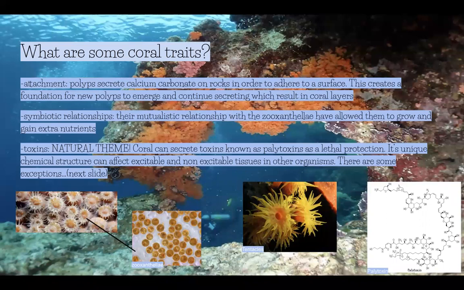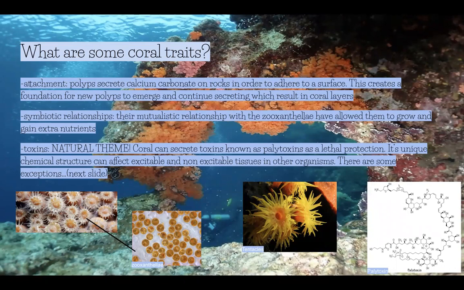What are some coral traits? So, some coral traits include attachment. The polyps secrete calcium carbonate on rocks in order to adhere to a surface. This creates a foundation for new polyps to emerge and continue secreting, which results in coral layers. These coral layers actually are what we call coral, ironically, but it's really just layers and layers and millions of polyps. Symbiotic relationships. They have a mutualistic relationship with zooxanthellae, which have allowed them to grow and gain extra nutrients.